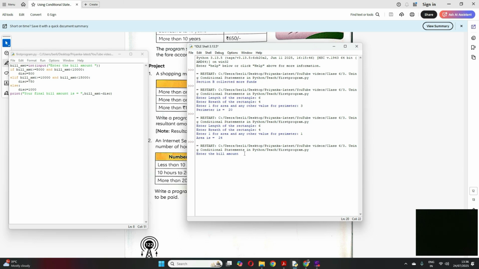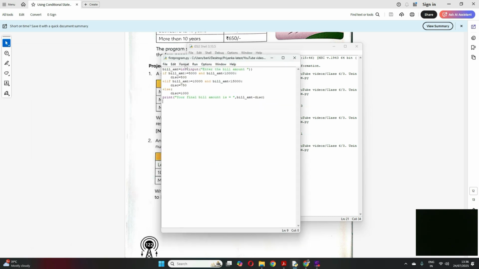Now enter the bill amount. Suppose I enter within this range, 10,000 to 15,000. If I enter 12,000, my discount is 750. So my final bill amount will be 12,000 minus 750, which will come as this much. Clear? Similarly, you can check for other conditions also.